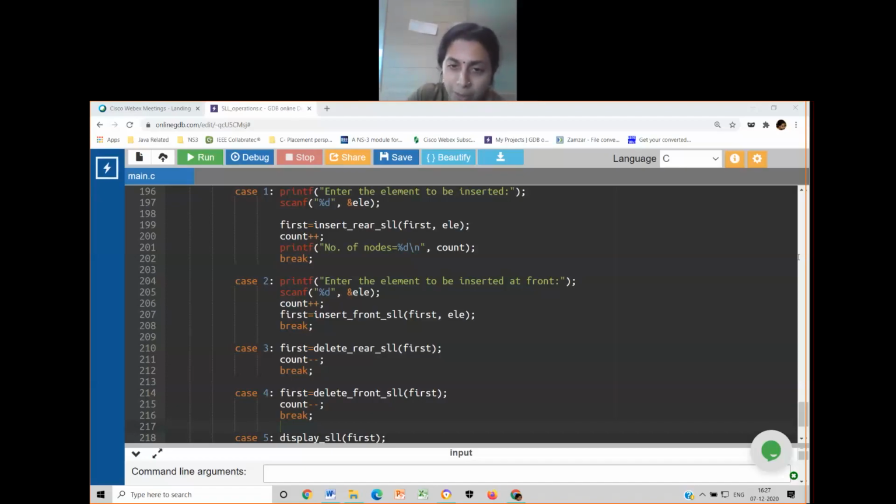Every node will be pointed by current. So if the element to be inserted is still less than, so you are moving ahead. You are taking current as an extra pointer to move between. Okay. To give you as a hint, you will require previous as well as current for doing this kind of insertion. Try it on your own and give me the solution by Wednesday.